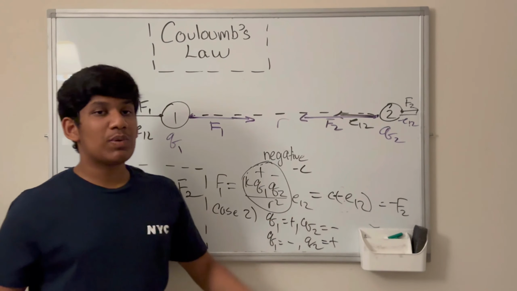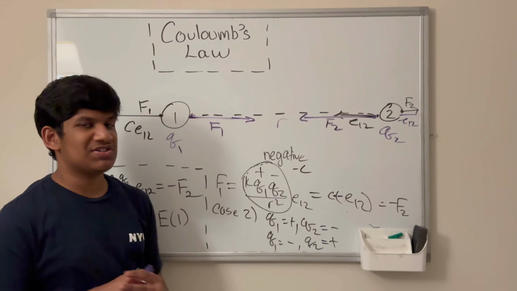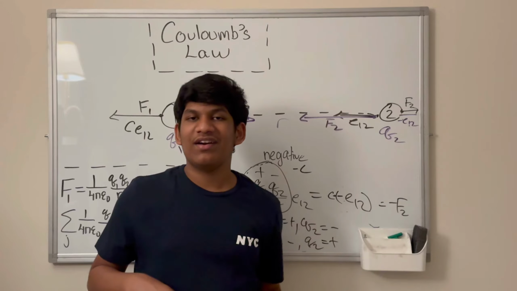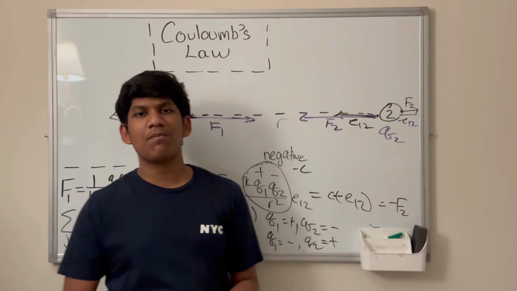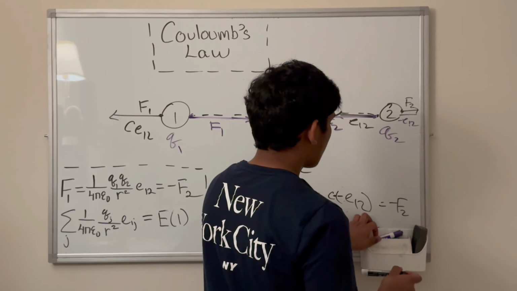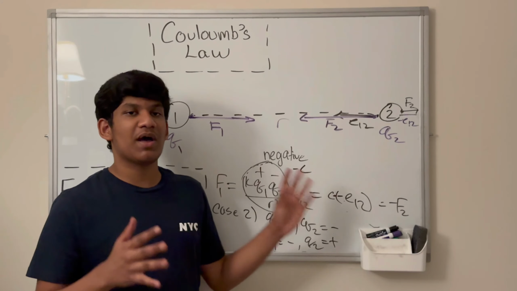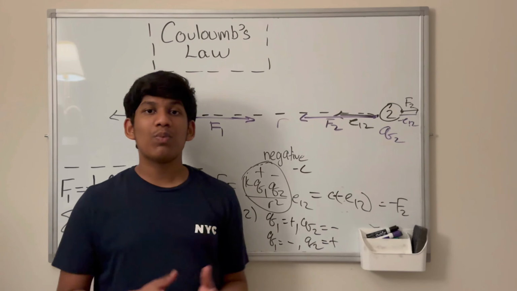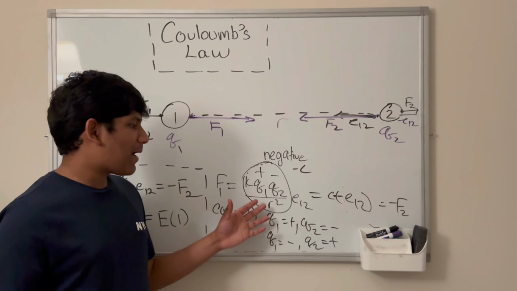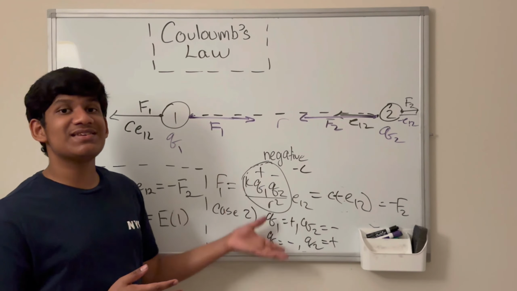So from Coulomb's law, we've just seen that this unit vector, although it might seem like a small piece of information, not really crucial, helps us show the attractive part of the electromagnetic force and the repulsive part of the electromagnetic force. And that is actually really crucial. So instead of just plugging and chugging the constants into Coulomb's law, we now understand how it plays a bigger role. We've talked about Q1, Q2, R squared. We've talked about how it's an inverse square law. And it is indeed an inverse square law.